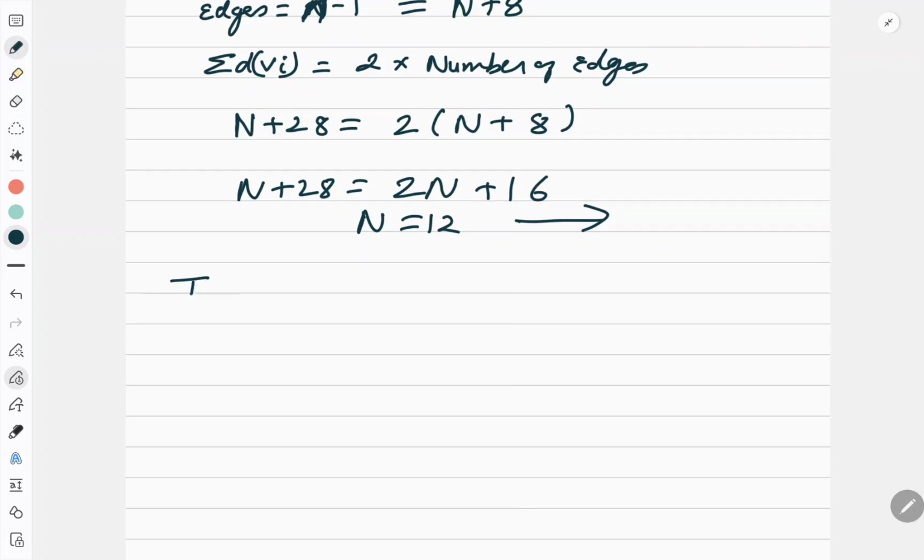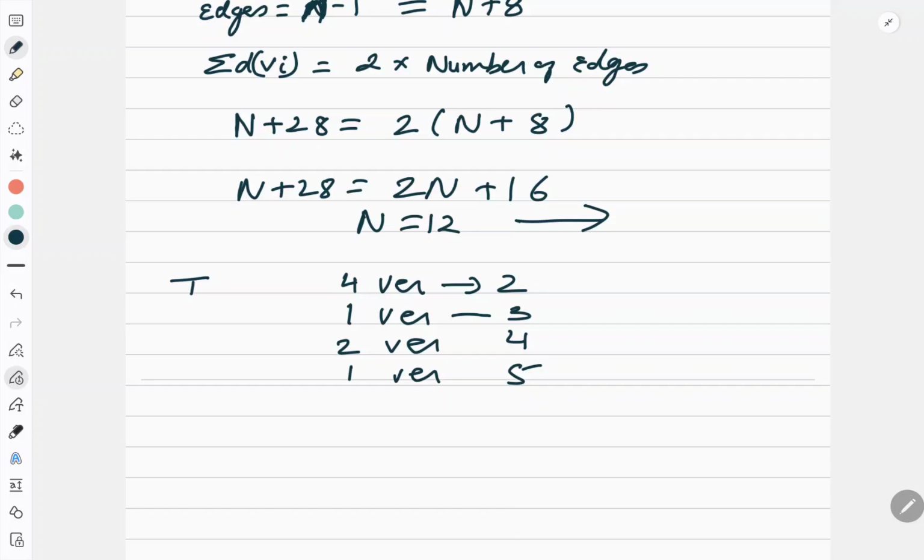If there is a tree, it has 4 vertex of degree 2, 1 vertex of degree 3 and 2 vertex of degree 4 and 1 vertex of degree 5. Find leaves or the pendant vertex. So let the pendant vertex be n.